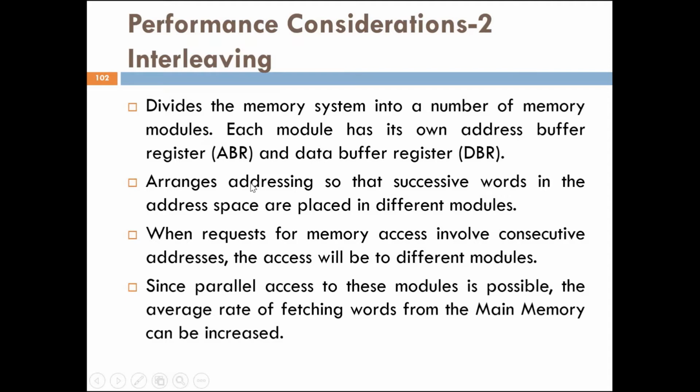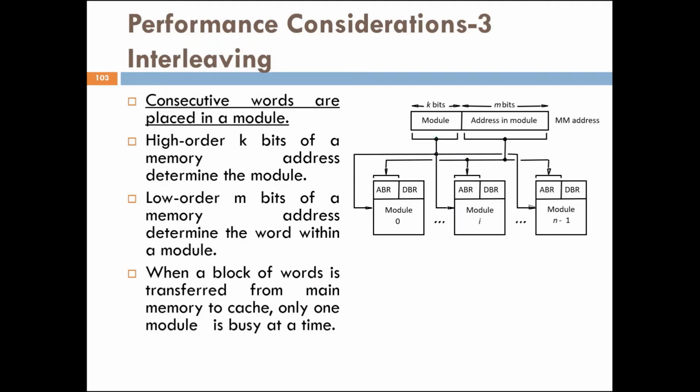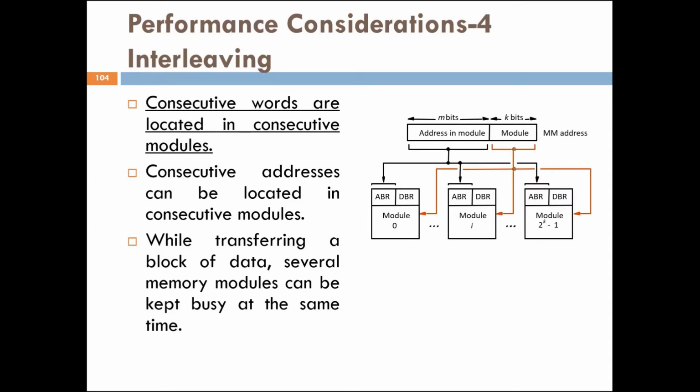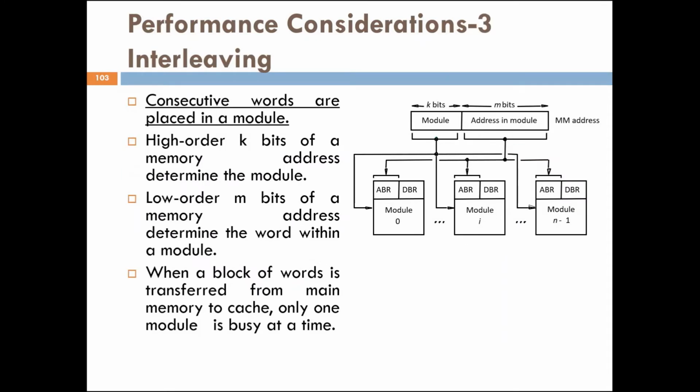So there are two cases. One is consecutive words are placed in consecutive modules, and the other one is consecutive words are located in different modules. Now let's see the first one.